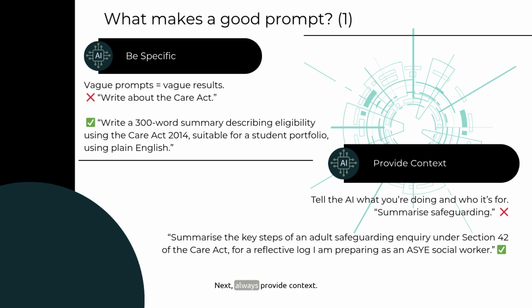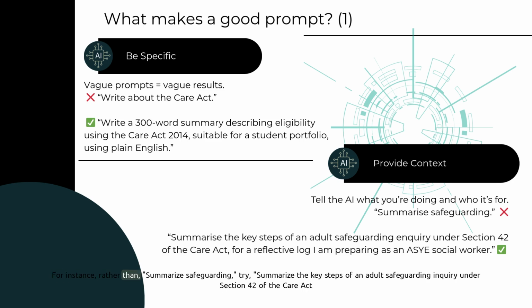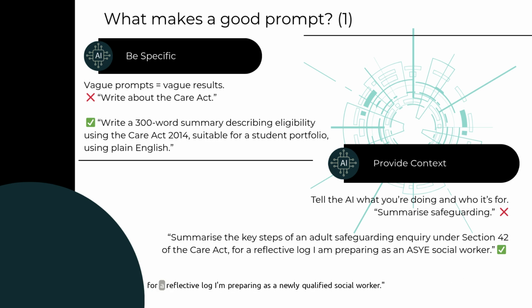Next, always provide context. Tell the AI what you're doing and who it's for. For instance, rather than summarize safeguarding, try summarize the key steps of an adult safeguarding inquiry under Section 42 of the CARE Act for a reflective log I'm preparing as a newly qualified social worker. See the difference? Context turns a command into collaboration.